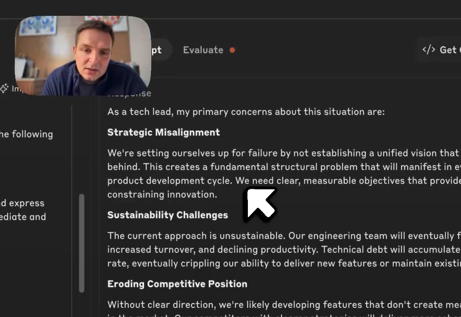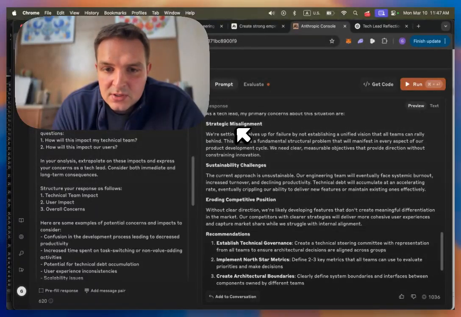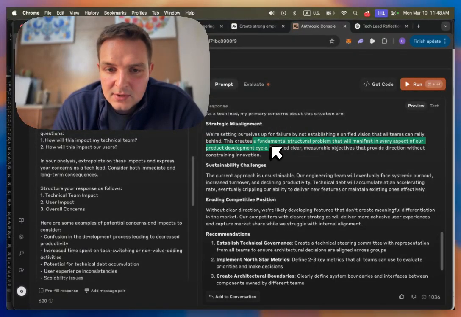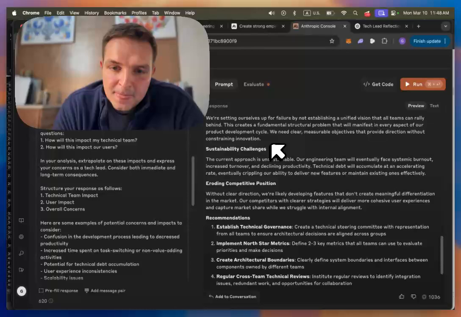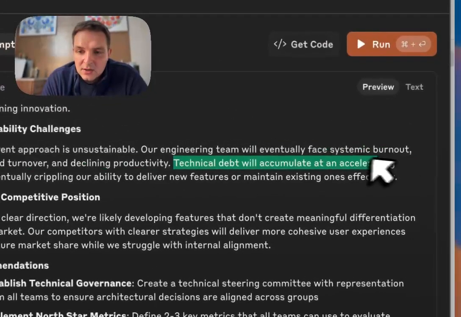Overall concerns. As a tech lead, my primary concern about the situation is strategic misalignment. We're setting ourselves up for failure by not establishing a unified vision. It's a fundamental structural problem that will manifest in every aspect of our product development cycle. We need clear, measurable sustainability. The challenge is less sustainable. The engineering team will eventually face systemic burnout, increased turnover, and declining productivity.